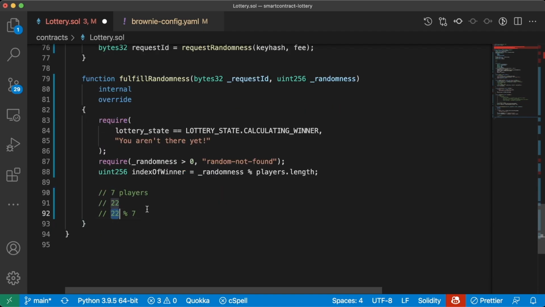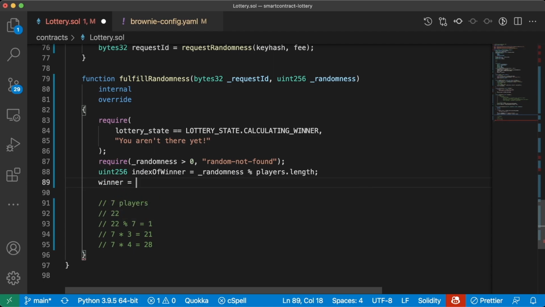7 divides evenly into 22 3 times with 1 left over. 7 times 3 equals 21. The difference between 21 and 22 is 1. 7 times 4 is 28. So this is how we know we've reached our upper limit. This is how we can get a random number based off of the index. Now that we have this index, what we can do is we can say the winner equals players of the index of winner.